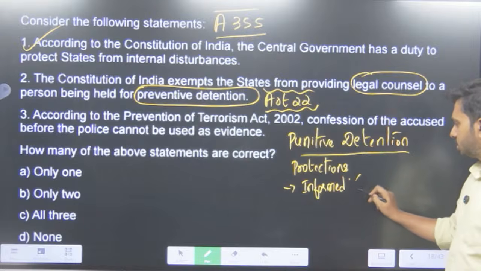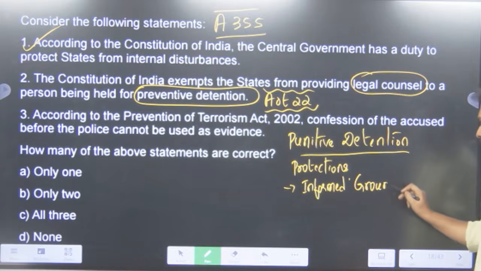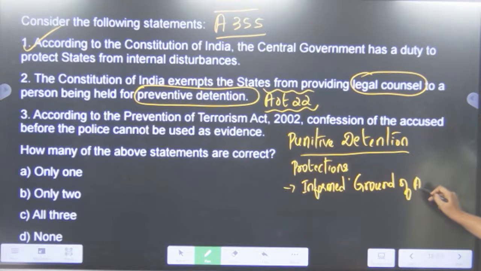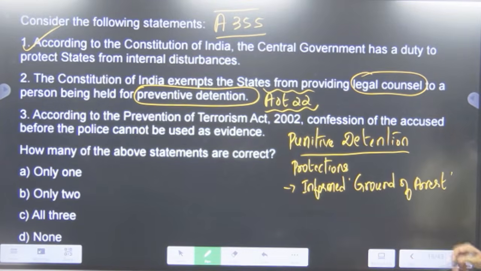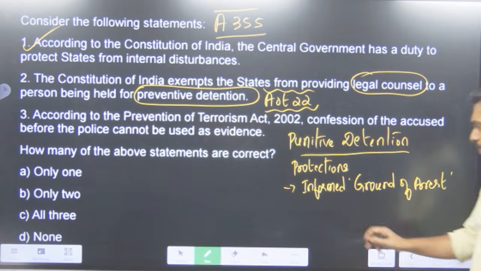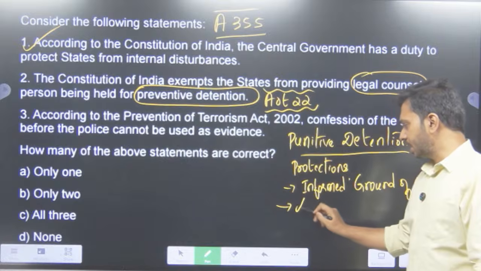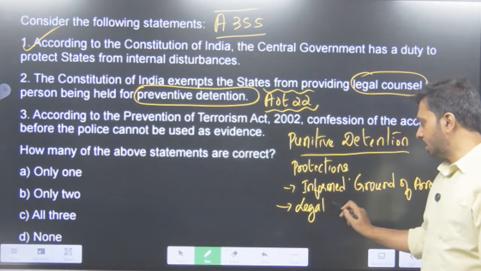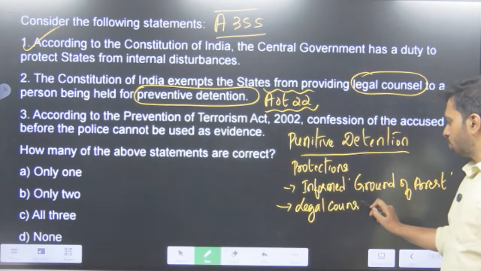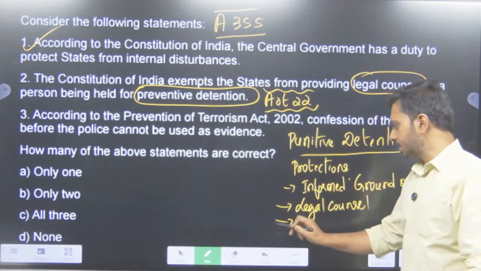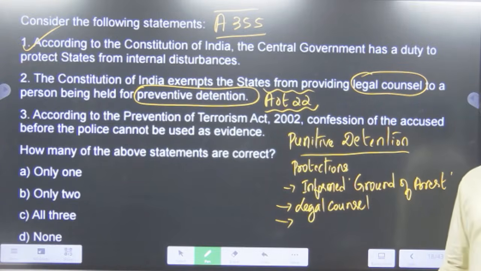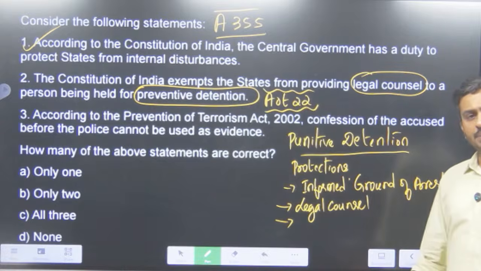मतलब arrest क्यों किया है? On what grounds the person has been arrested? That has to be communicated to him. Not only this, he has to be given a legal counsel. That means अगर वो lawyer के साथ समालोचन करना चाहता है, तो we need to allow that to happen.